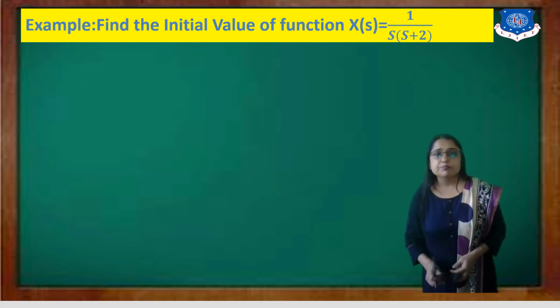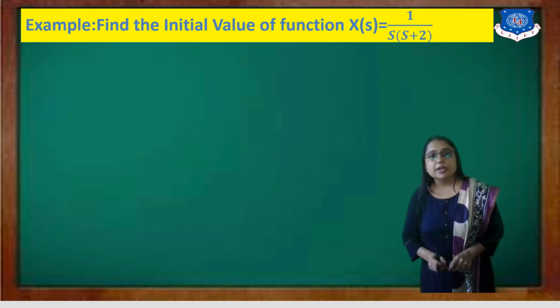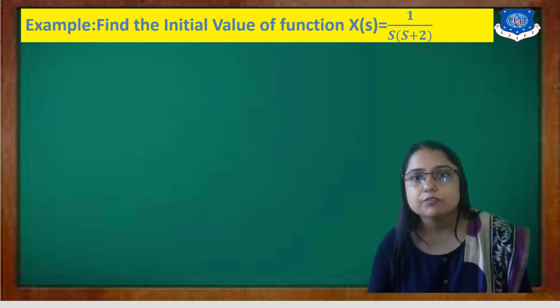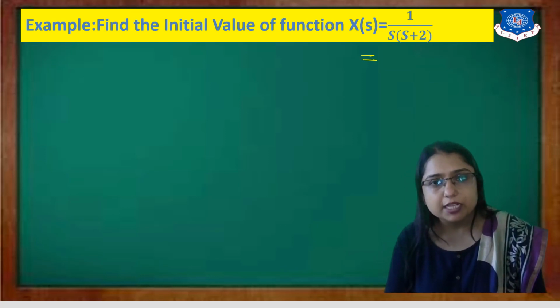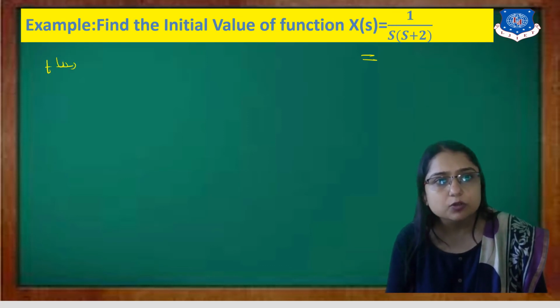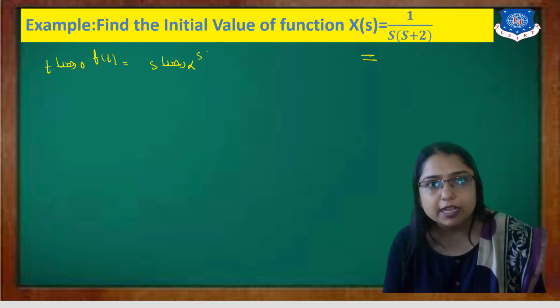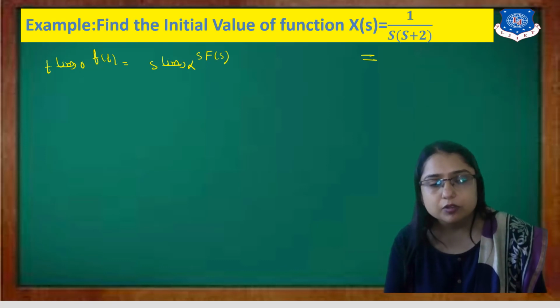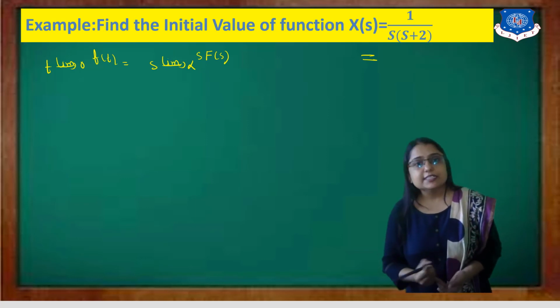Now here is a very simple example based on the initial value theorem. You just find out the initial value of this function: X of s equals 1 upon s into s plus 2. According to the initial value theorem, the limit as t tends to 0 of f of t equals the limit as s tends to infinity of s into F of s. But here, in place of f, we have x.